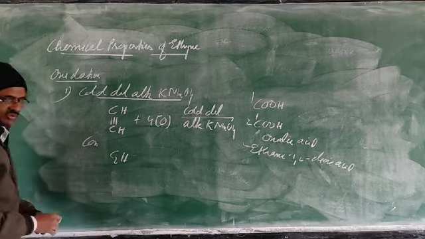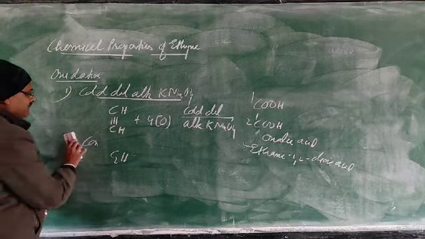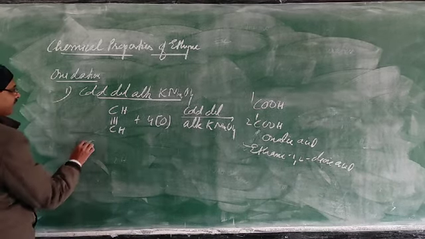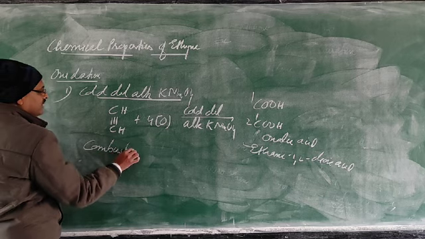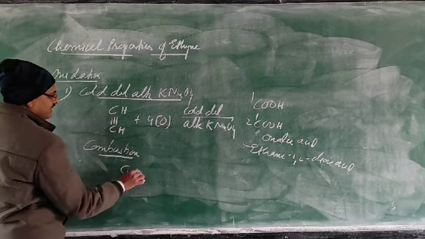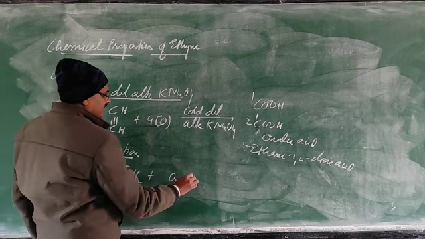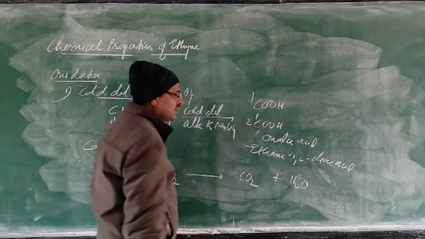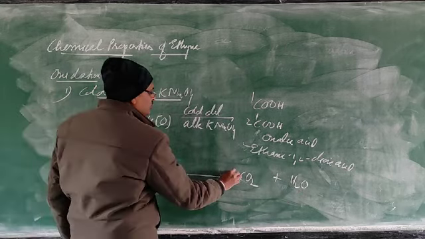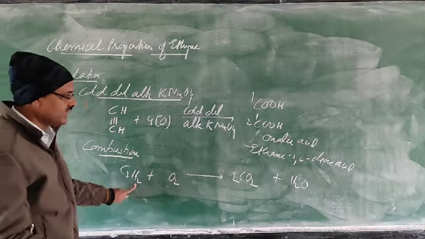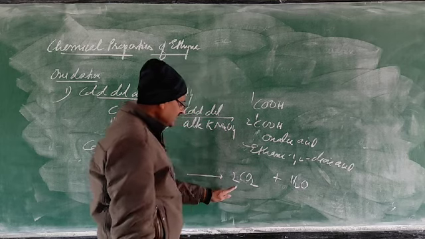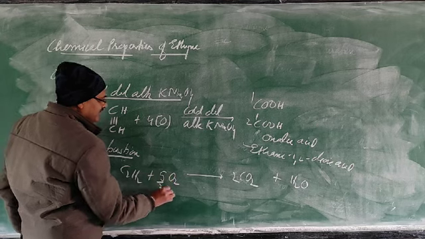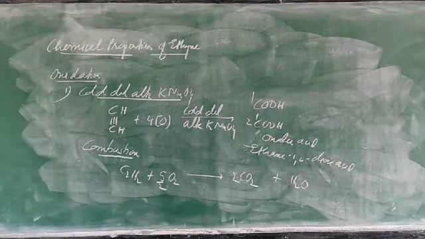In combustion, you know that if you burn any hydrocarbon, it will form carbon dioxide and water vapor. So this acetylene burns with oxygen, forming carbon dioxide and water vapor. Carbon atoms: two are there. Hydrogen: 2, half of that is 1. Now oxygen: 2 to the 4 plus 1, that is 5. Here you have to make 5, so multiply by 5 by 2.